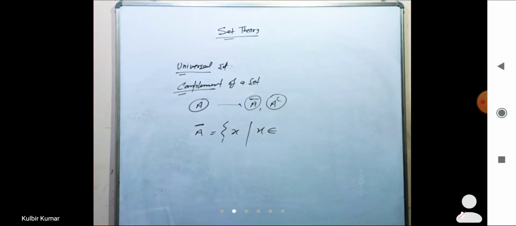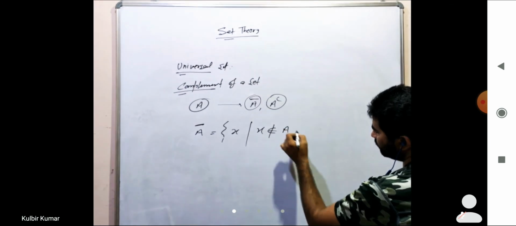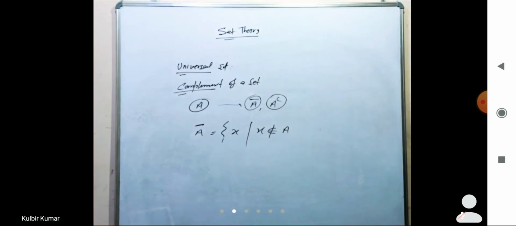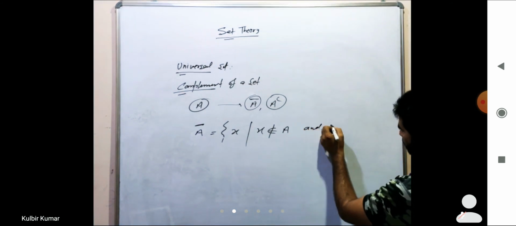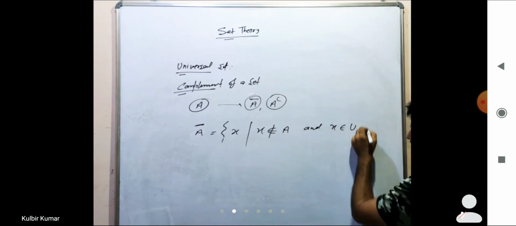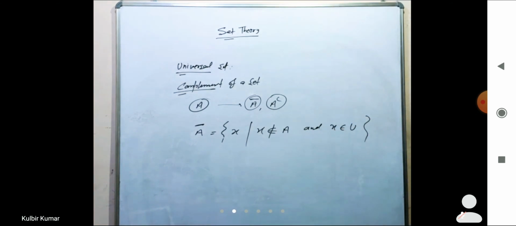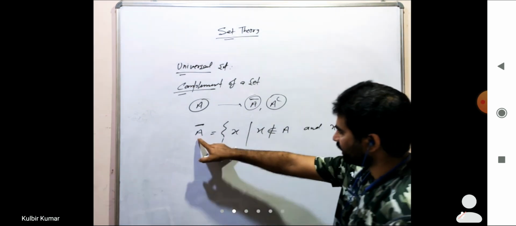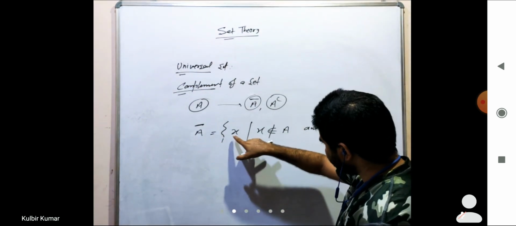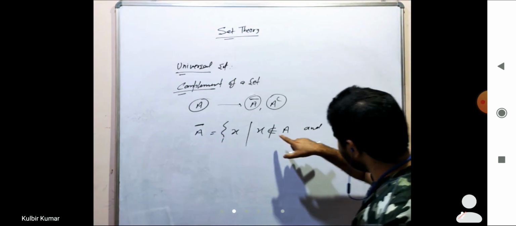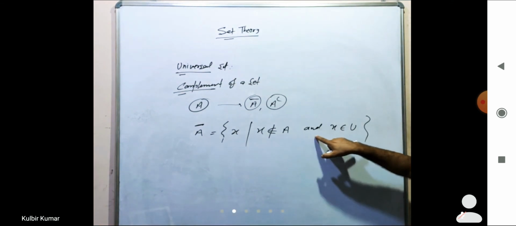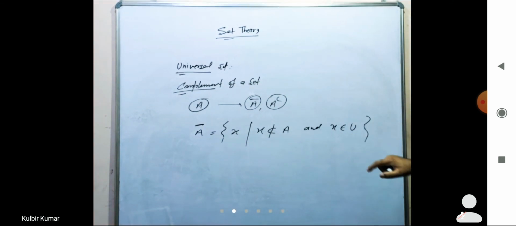So A complement means it is x such that x doesn't belong to A and x belongs to the universal set. Right? This is what a complement of A is.